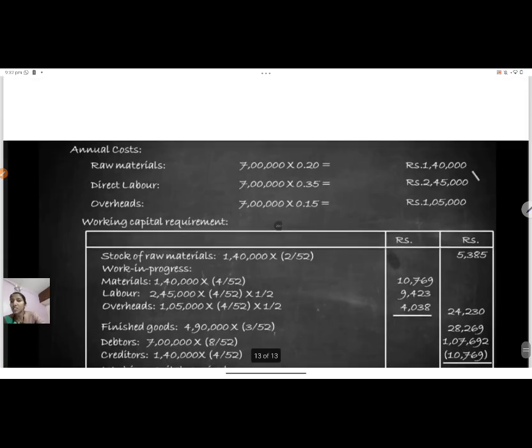So I hope this particular concept is clear for you. I will just review once again. We have learned what working capital is, what the meaning of working capital is, what the components of working capital are, and what the policies and strategies are that we are following. We have two strategies to follow. One is the operating cycle method, and the second is estimation of working capital requirement.